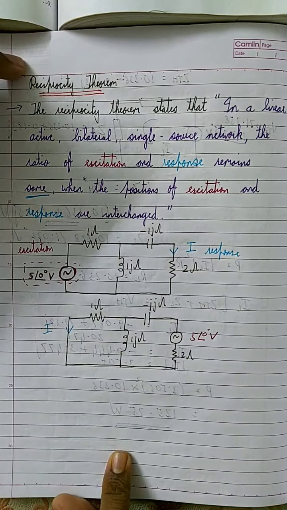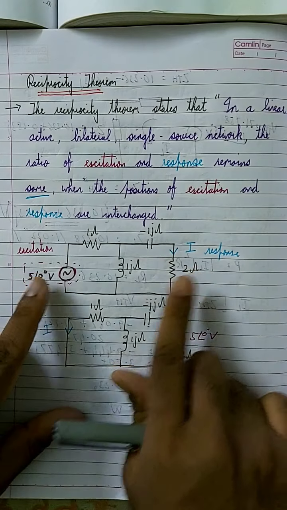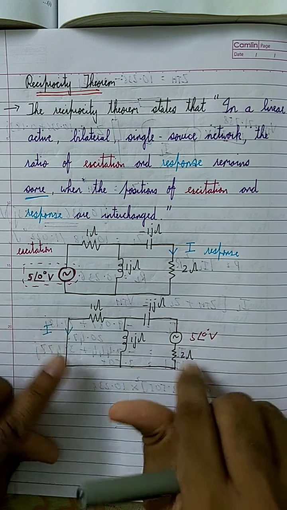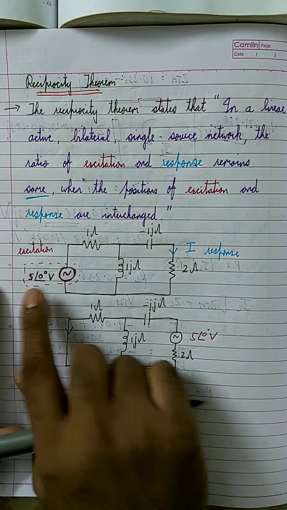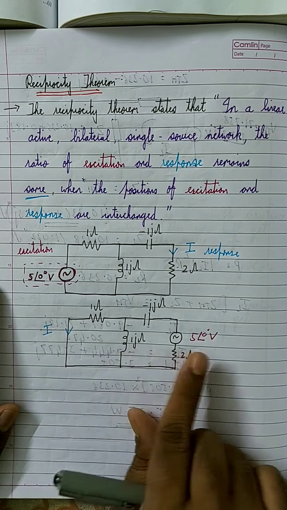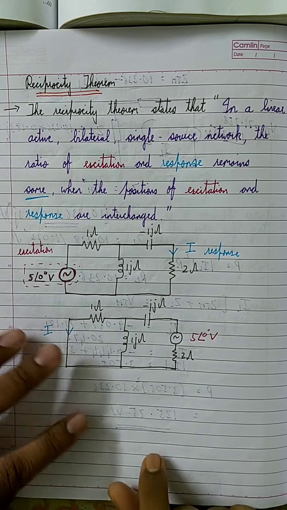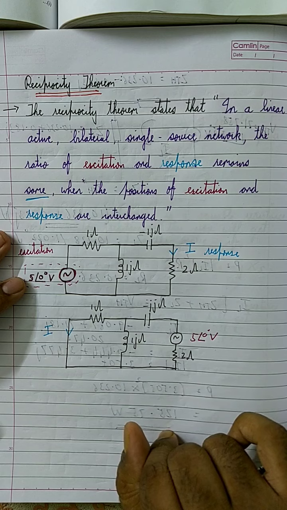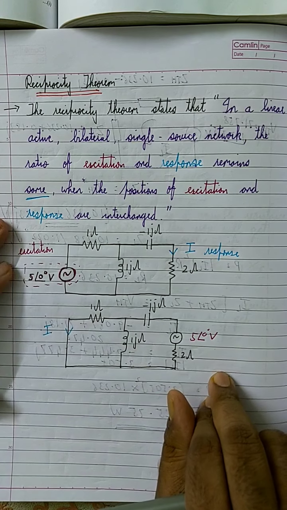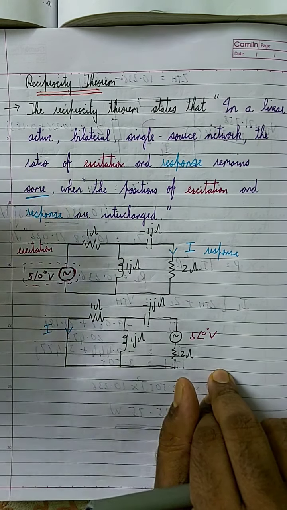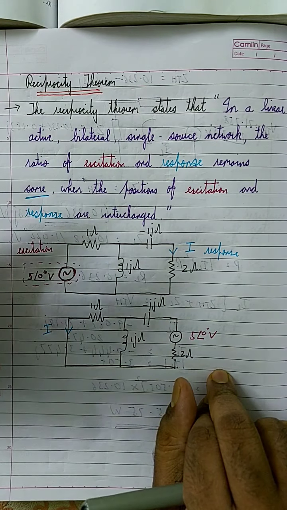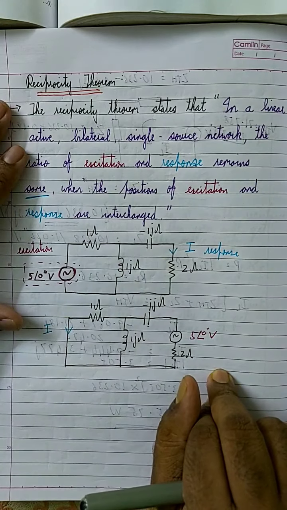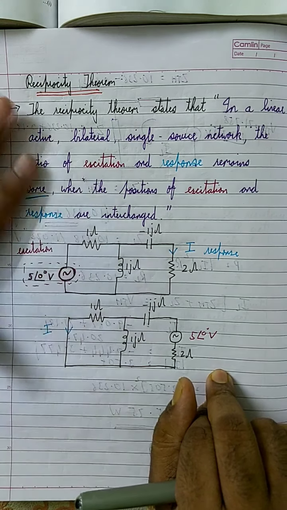According to the reciprocity theorem, if you interchange the positions of the response and the excitation, the ratio will be the same. Here it is 5 by I, and here it is also 5 by I. So the ratio remains the same, in other words the value remains the same. Most probably this theorem will not be asked to find the value of any current or voltage. It is only asked to prove that the theorem is correct. They will ask you to verify the reciprocity theorem.